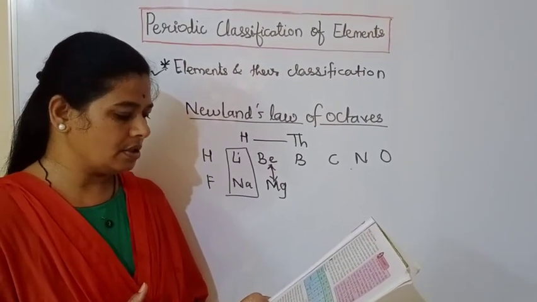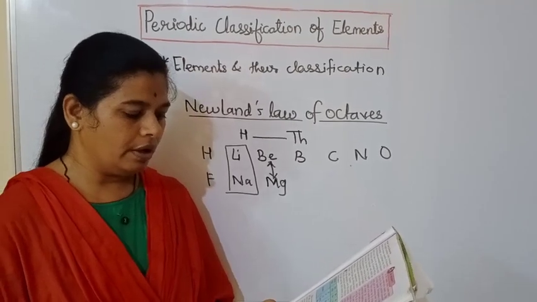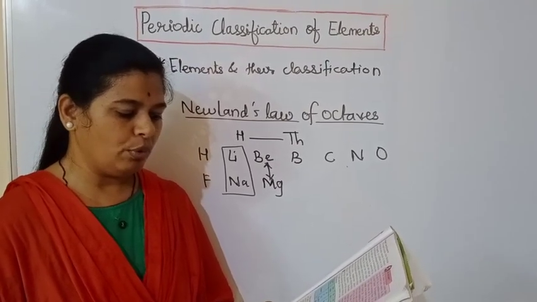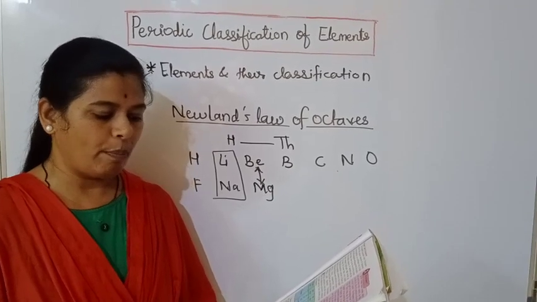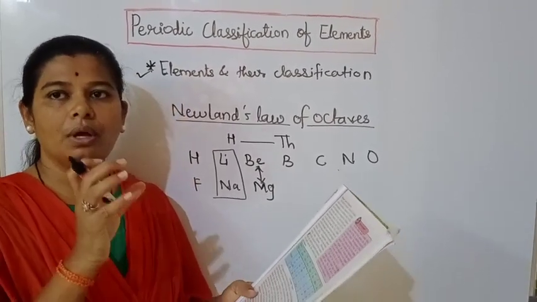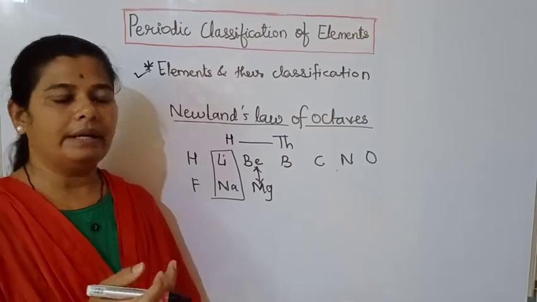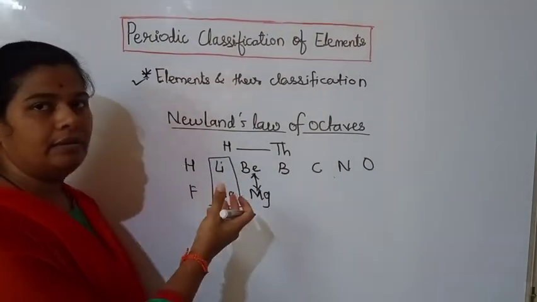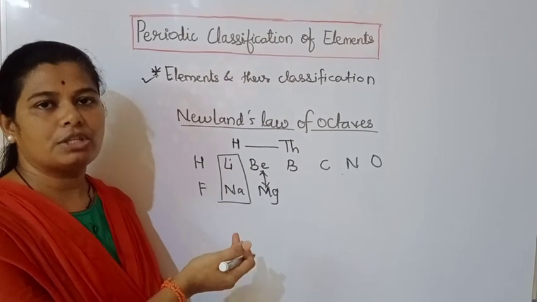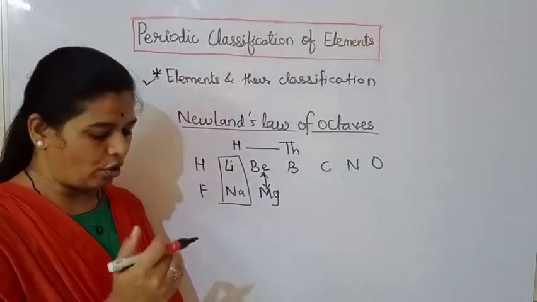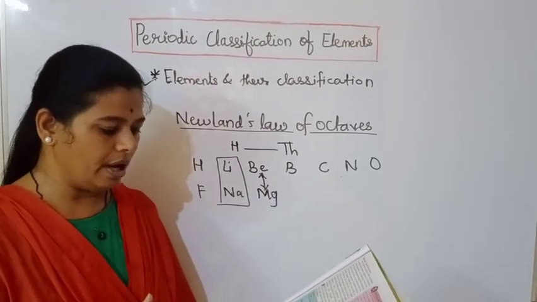Moreover, he placed some elements with different properties under the same note in the octave. In some cases, after the 8th element the properties are repeated, but in some cases the properties were not repeated, so it proved to be unsuccessful.